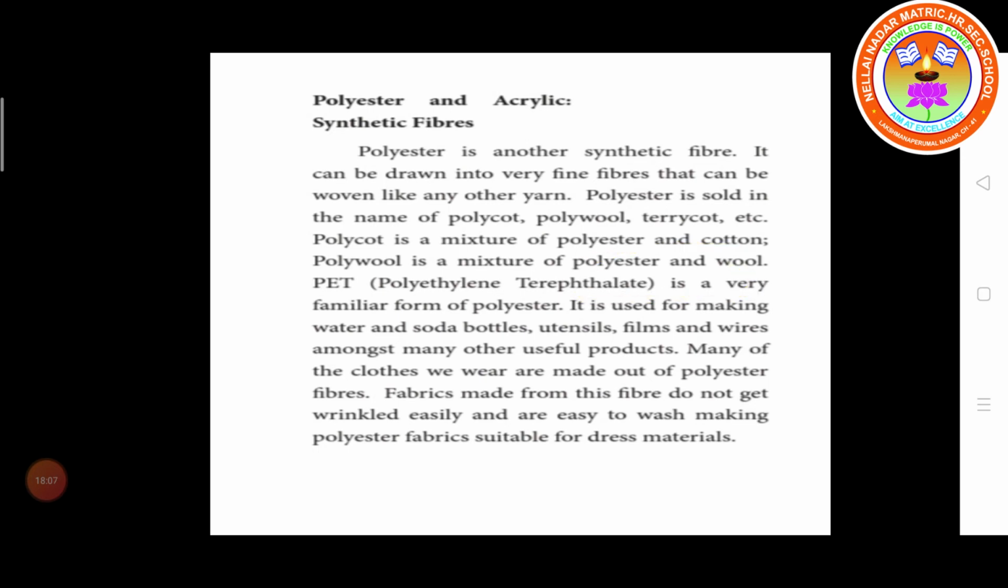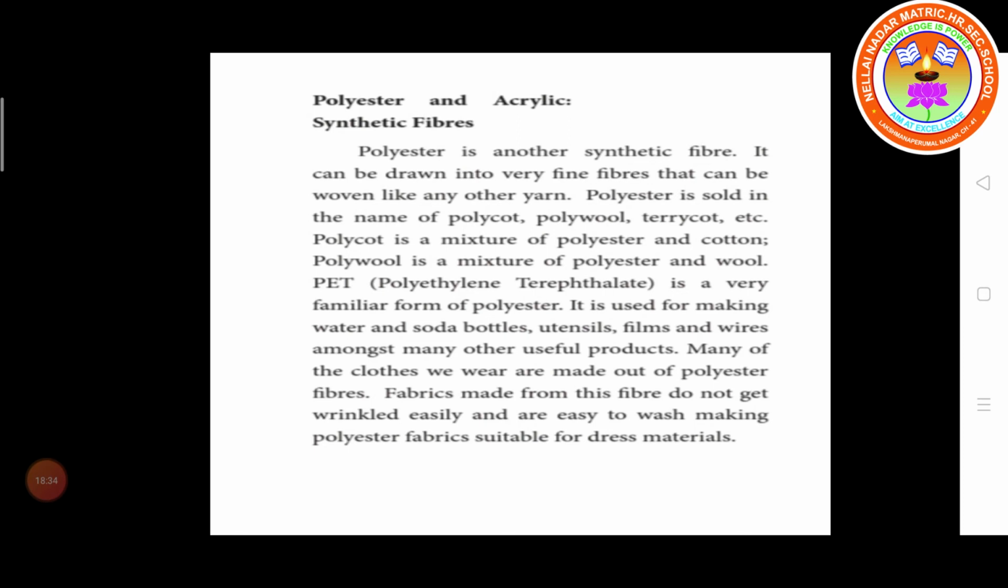PET. What is PET? Polyethylene terephthalate is a very familiar form of polyester. So already we know that PET is used for making water bottles, container vessels. So it is used for making water and soda bottles, utensils, films and wires amongst many other useful products.